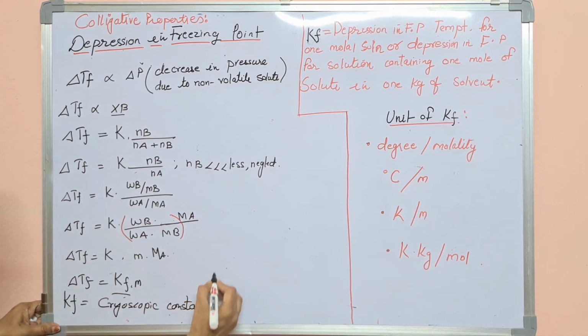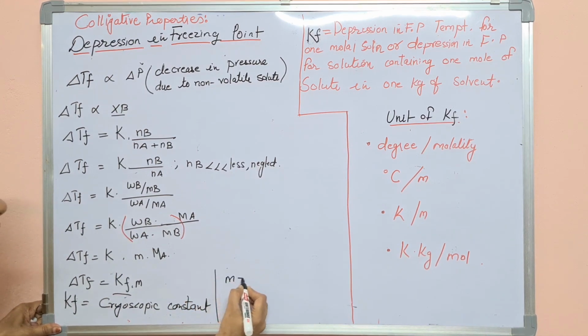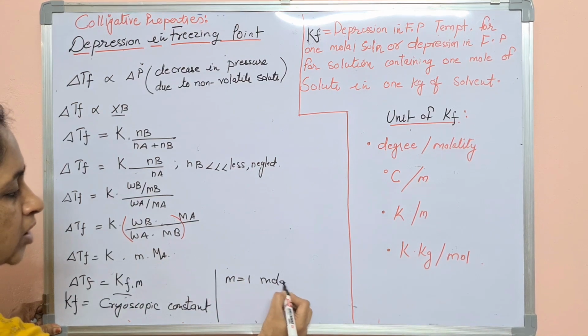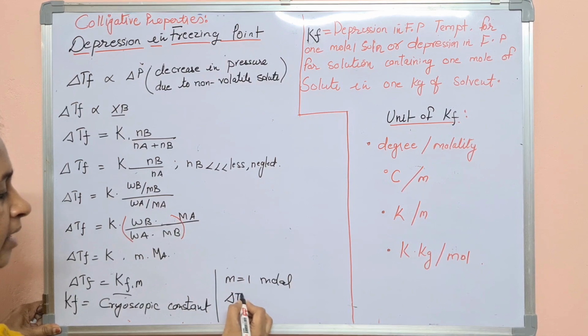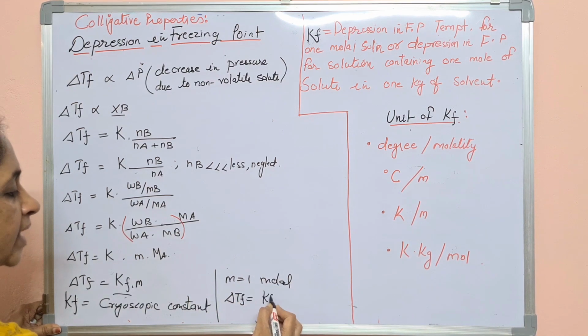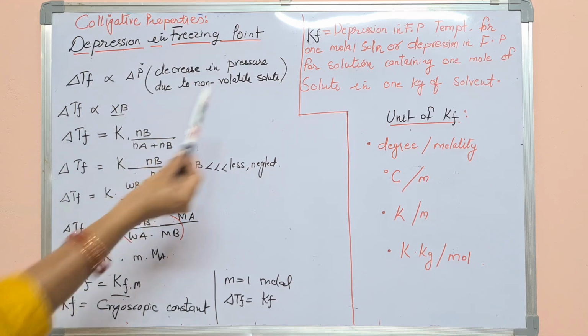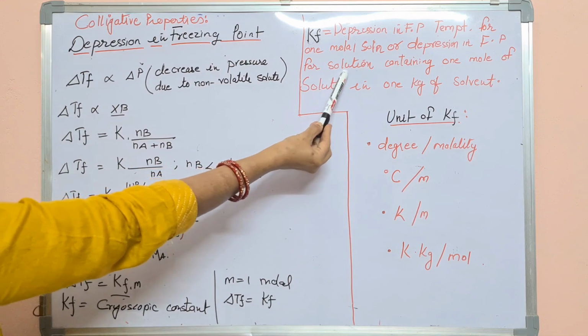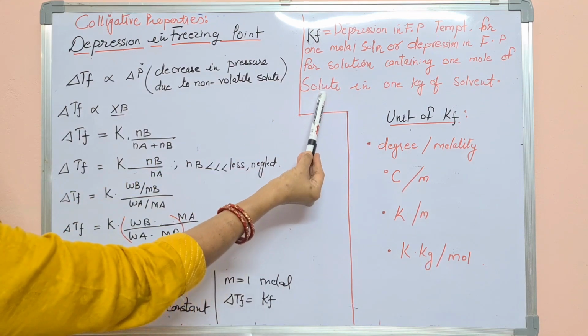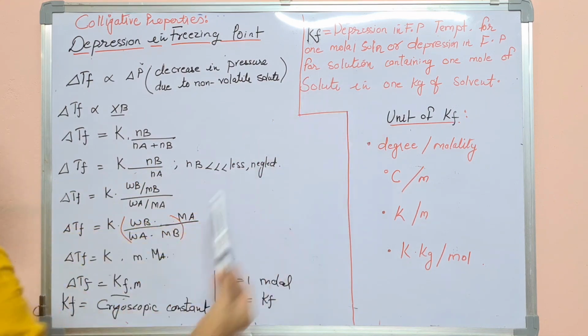That means if I make the molality 1, a 1 molar solution, then what will happen? Delta TF will become equal to KF. And this is the definition of KF: depression in the freezing point temperature for 1 molar solution, or depression in the freezing point for a solution containing 1 mole of solute in 1 kg of the solvent.